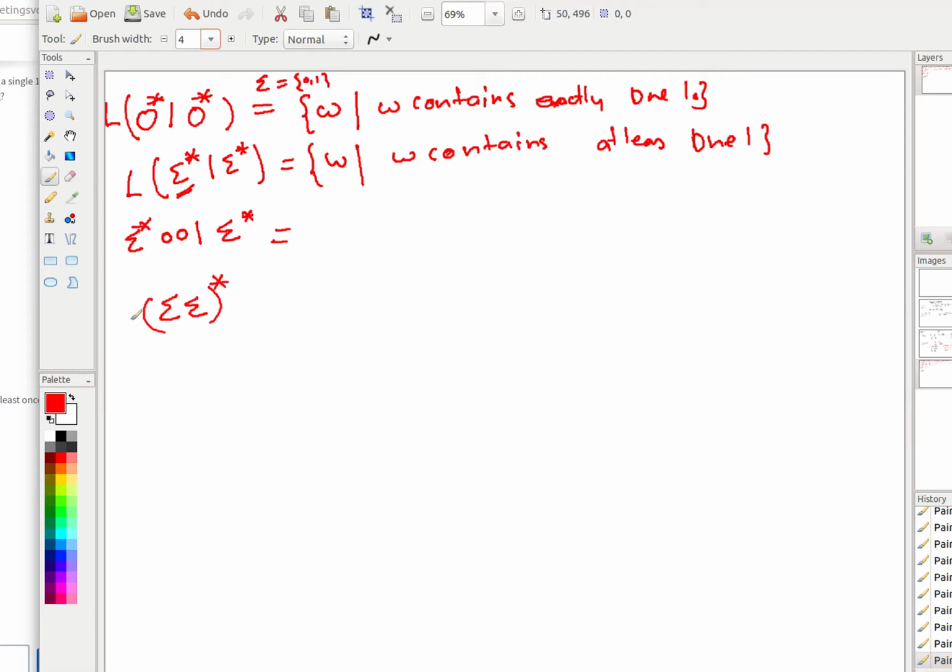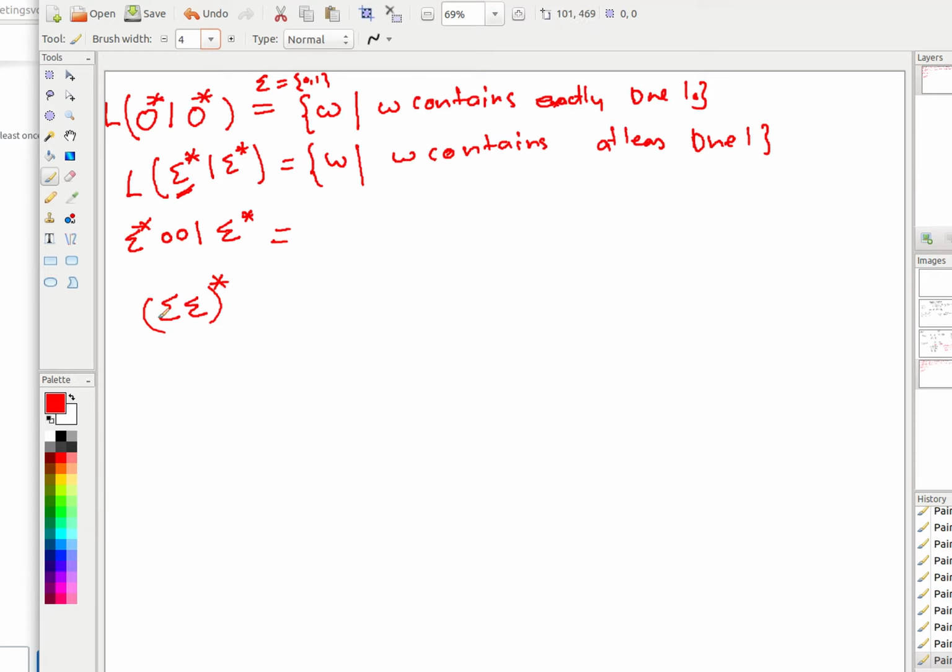What is it? What does it represent? Right.